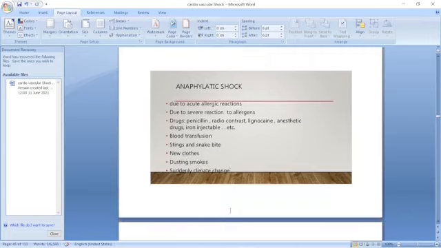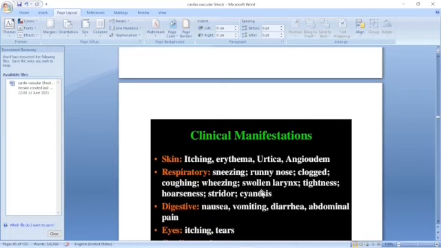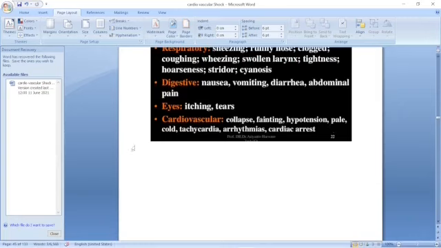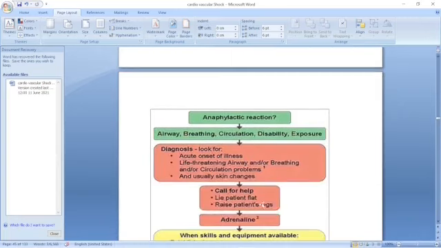The manifestations are skin itching, erythema, urticaria, angioneurotic edema, sneezing, running nose, coughing. We also see a swollen larynx, tightness in the throat, hoarseness of voice, and cyanosis. Nausea, vomiting, diarrhea, abdominal pain, itching, tears. There is cardiovascular collapse: fast and feeble pulse, fainting, hypotension, tachycardia, cardiac arrhythmia, even cardiac arrest can occur.